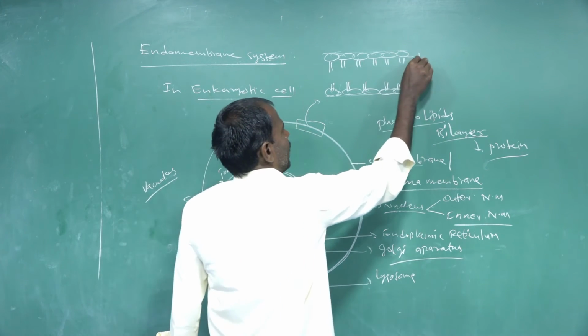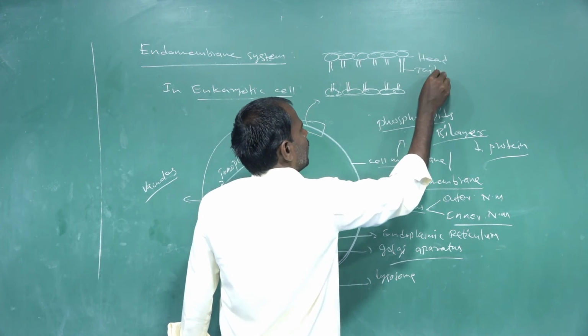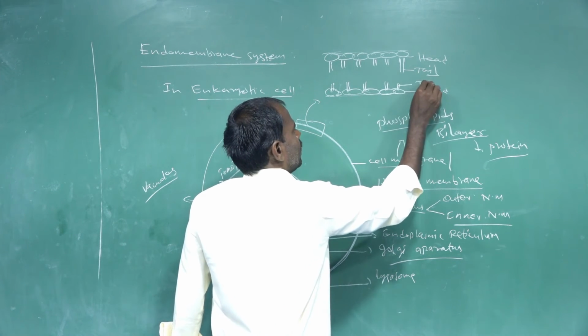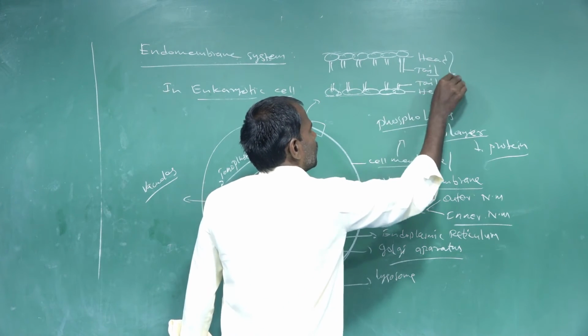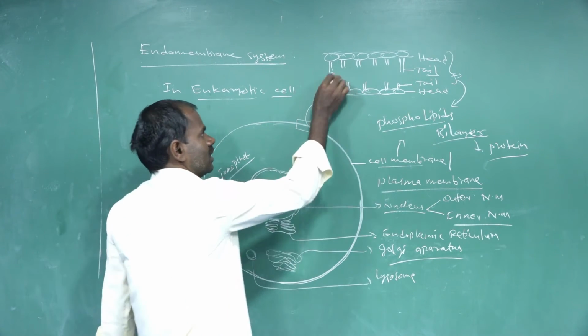Hydrophobic tail. That's the head and tail. This region is called the head. This region is called the tail. This region is a phospholipid bilayer. This region is called